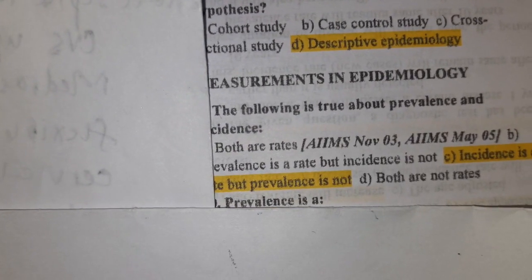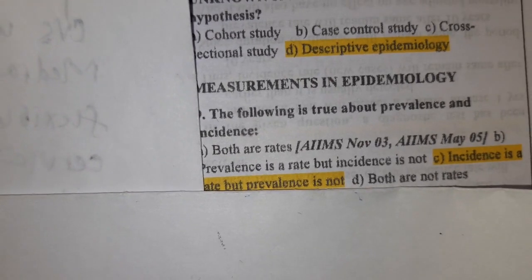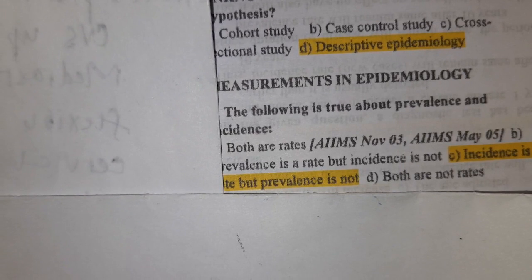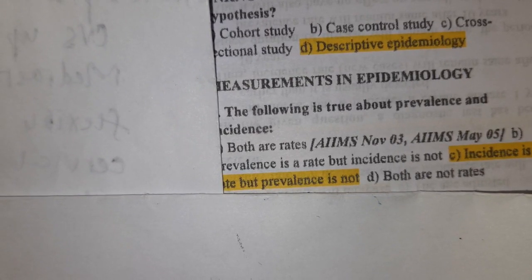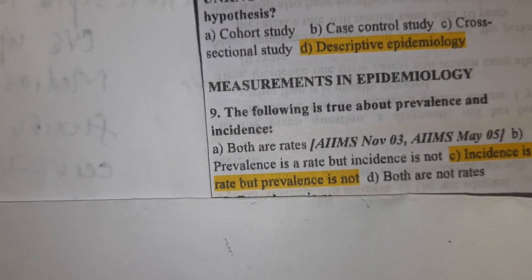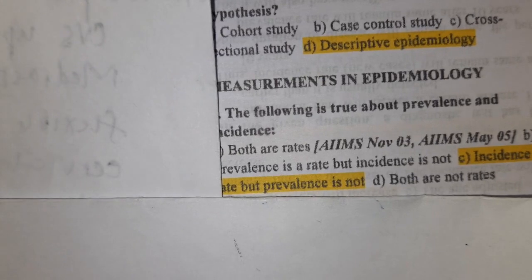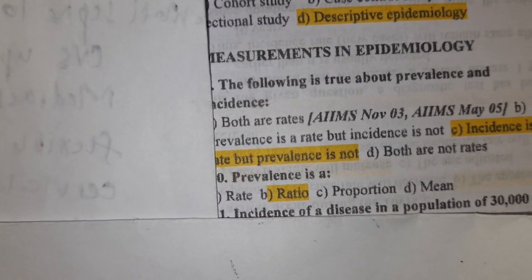Measurements in epidemiology. The following is true about prevalence and incidence. Both prevalence and incidence are not rates. See, incidence is a rate. Prevalence is a proportion. Incidence is a rate and prevalence is a ratio.